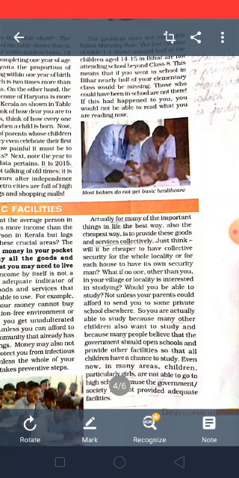What if no one other than you in your village or locality is interested in studying? Would you be able to study? Suppose in your village only you are the person who wants to study. Then can you study? No, you can't. Unless a school is provided by the society or the government, and if it is established there, then along with you many other children can study in that school. So some of the public facilities should be provided collectively, so that all the people can collectively benefit from those public facilities.